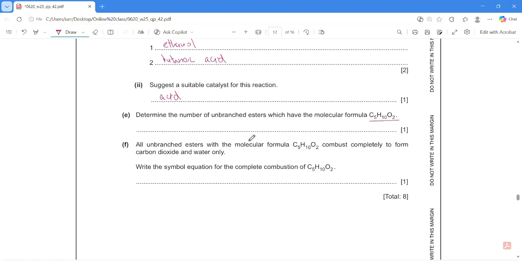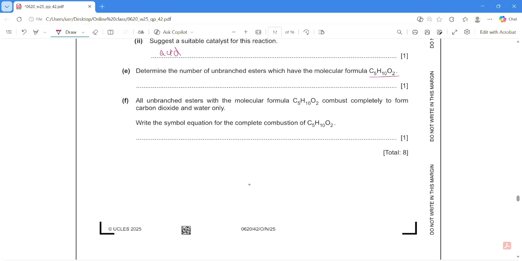How do we find the number of unbranched esters? For example, the first one has 1 carbon for my acid and 4 carbons for my alcohol. The second one is 2 carbons for acid and 3 carbons for alcohol, then 3 carbons acid and 2 carbons alcohol, 4 carbons acid and 1 carbon alcohol. So in total we have 4 different isomers here.